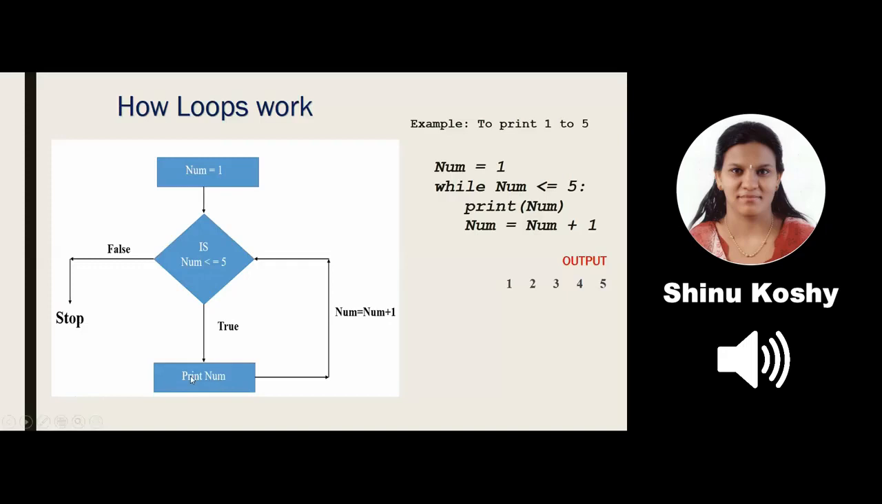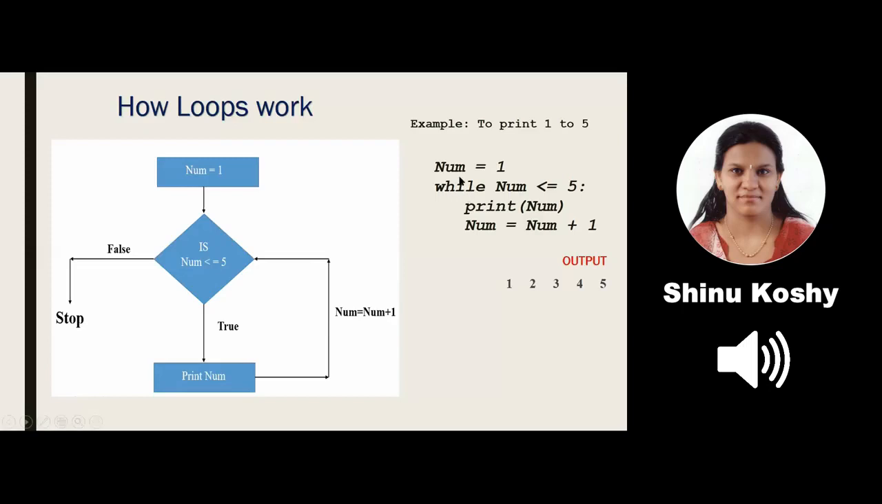So this is a looping operation. The same sentences print and the increasing of num keeps on taking place till the value of num becomes 6. What happens when num is equal to 6? The condition becomes false. That is, is 6 less than or equal to 5? No. So the false condition will be executed and we stop the loop. Understood? The same thing is shown in the program.